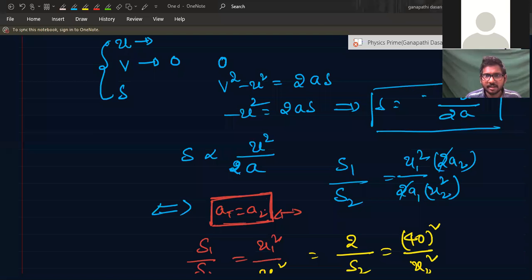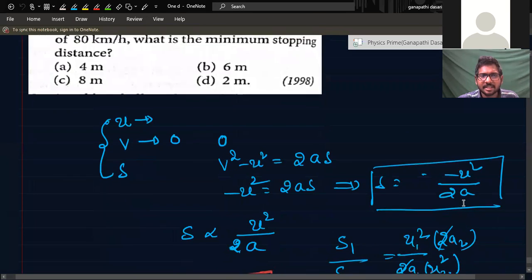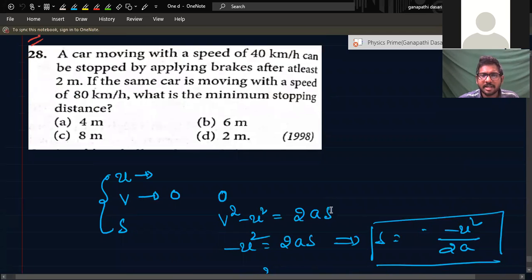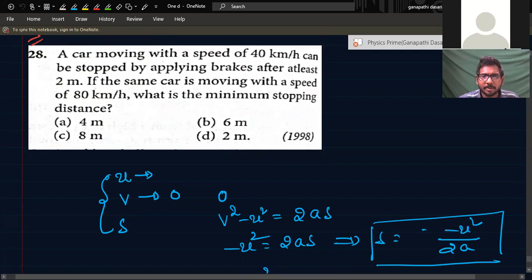We're discussing here regarding stopping distance. Can you see the screen? Yes, sir. So for stopping distance, two velocities will be given, and there will be different distances given when the car can get stopped. For a given car, that acceleration, retardation, will be the same in general.